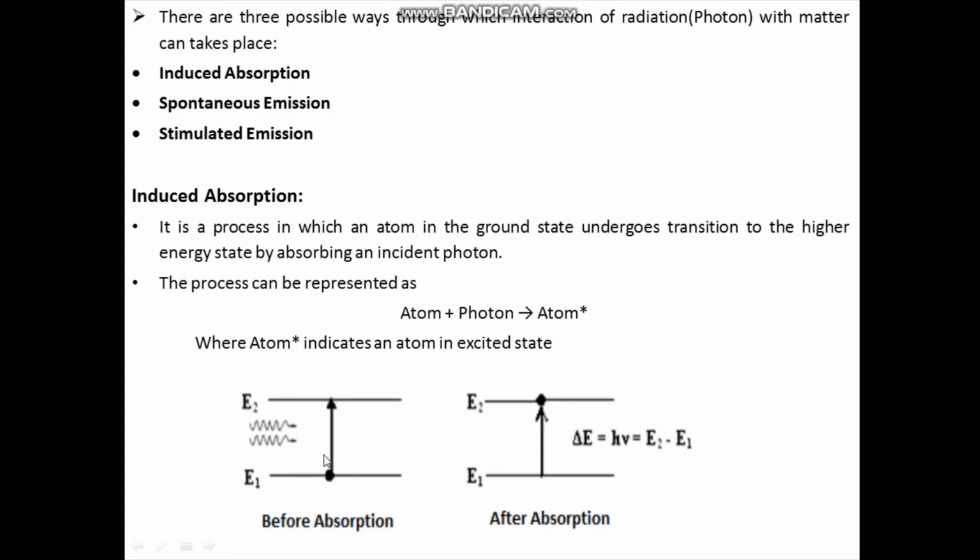Initially the photon carrying energy E equal to h nu interacts with the atom in the ground state, and after this absorption the atom undergoes transition from lower energy to higher energy state. This process, induced absorption, can be represented as atom plus photon giving rise to atom star. Here atom star indicates atom in the excited state.